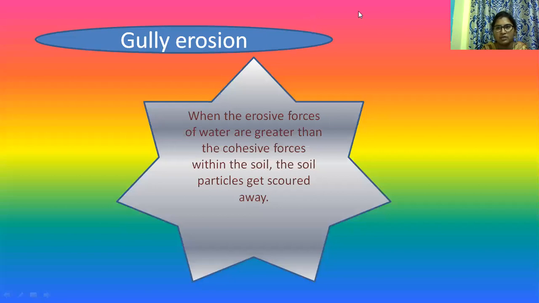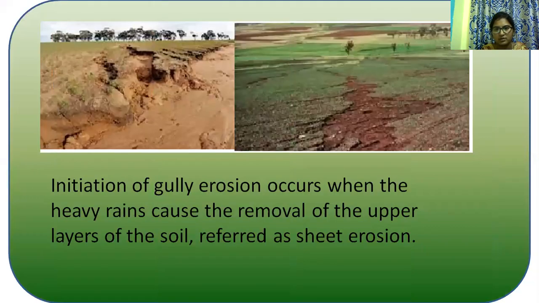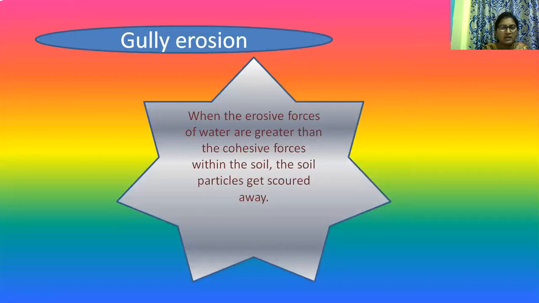In other words, gully formation occurs under the following conditions: when there is a decrease in the erosional resistance of the land surface, or an increase in the erosional force on the land surface.